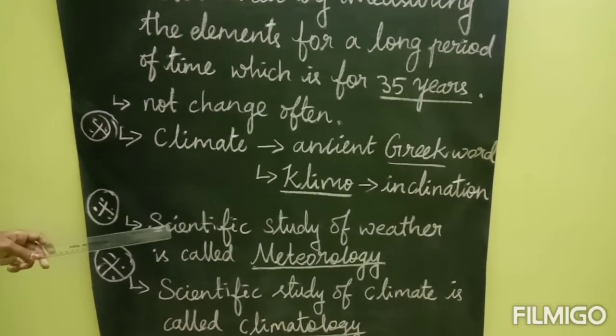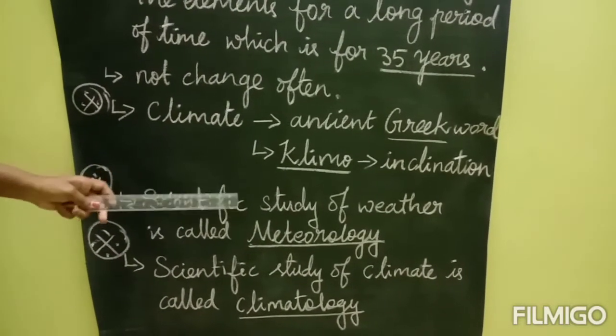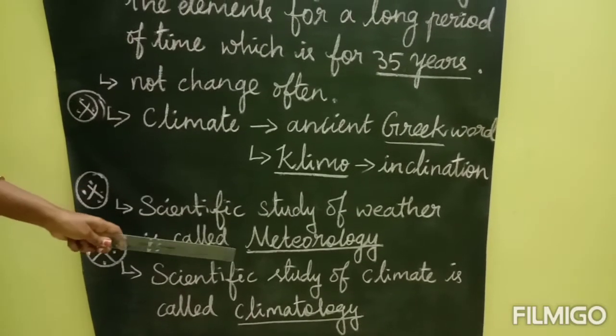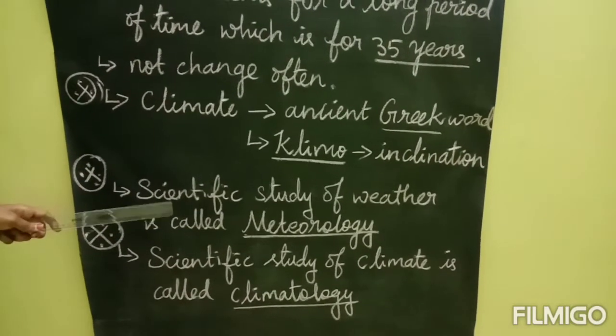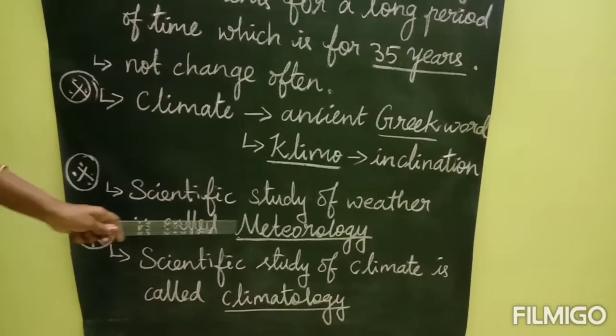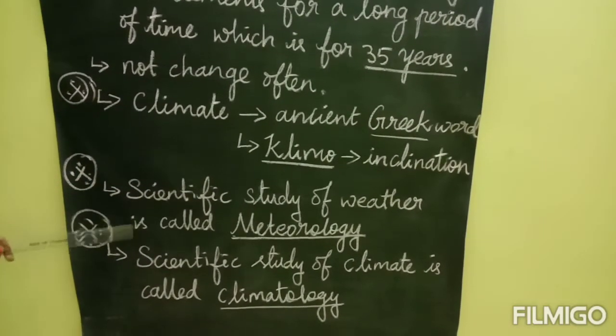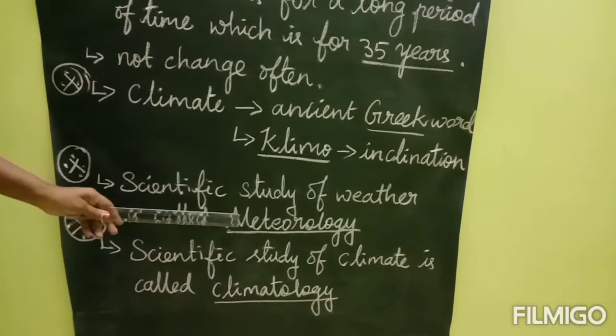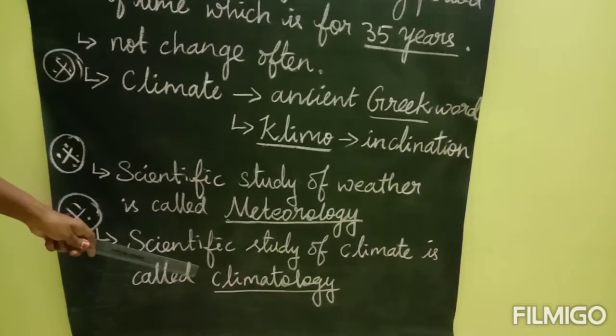And next one is the study about the weather. If you want to study the weather, that study is called meteorology. The scientific study of weather is called meteorology. And next, the scientific study of climate is called climatology.